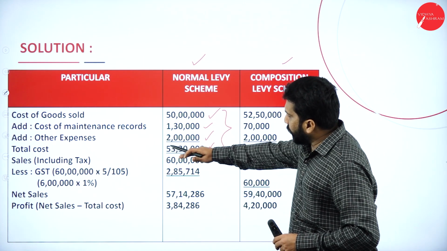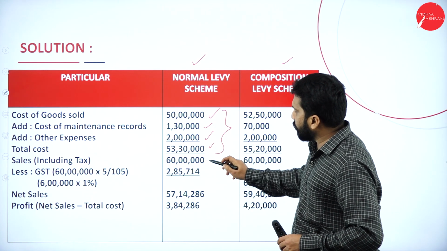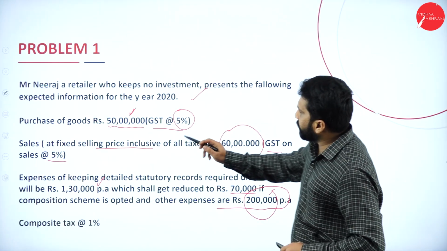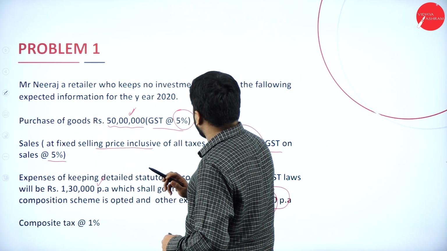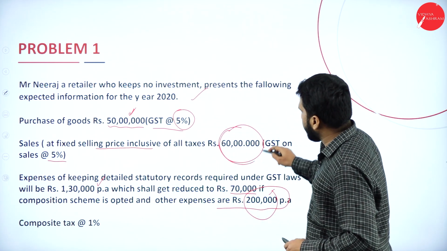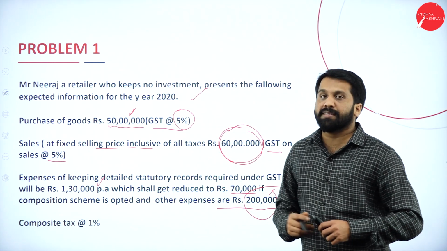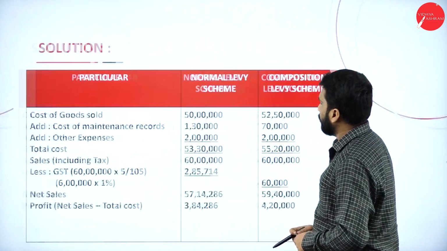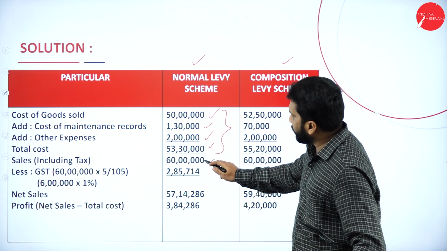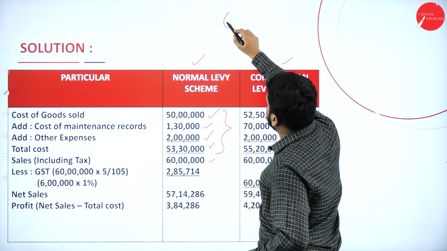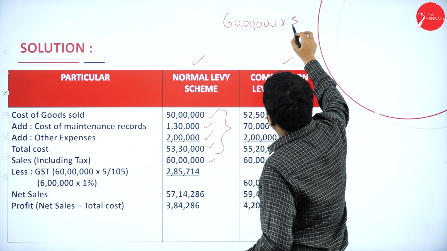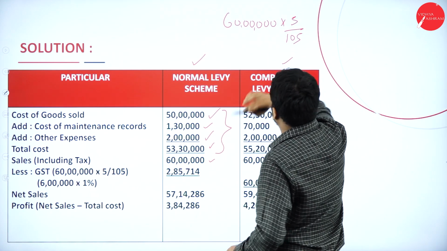Now, up to this one calculation, now we'll calculate your sales. What is your sales actually? Your sales is already given. It is 60 lakh including GST. We have to find out GST. Now, very simple. You have 60 lakh here. Take 60 lakh into 5% divided by 105.